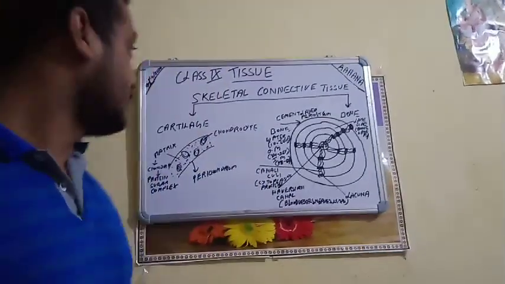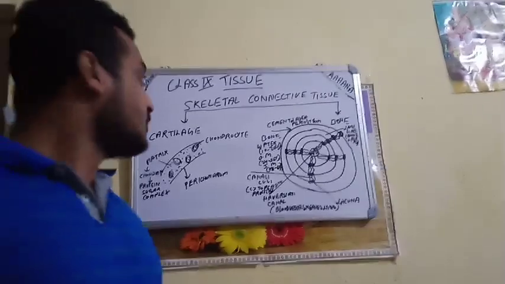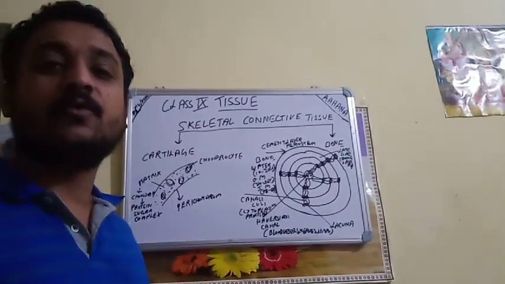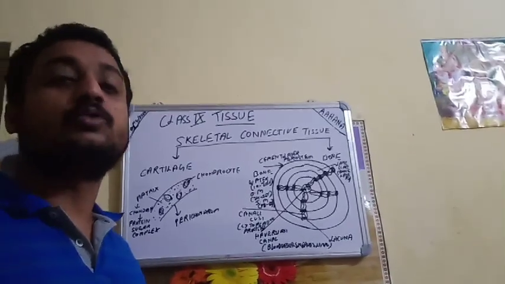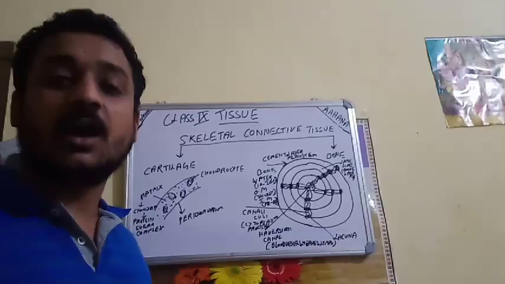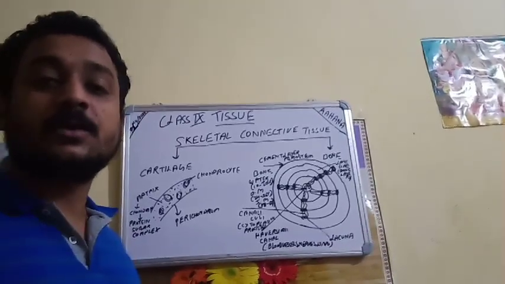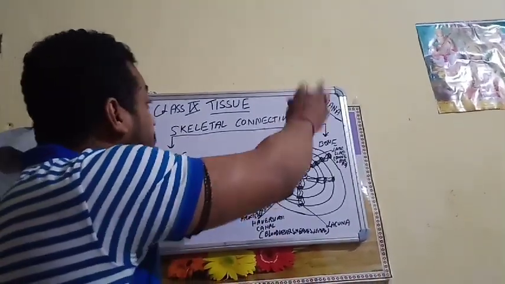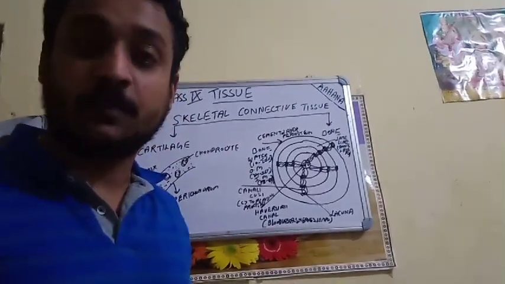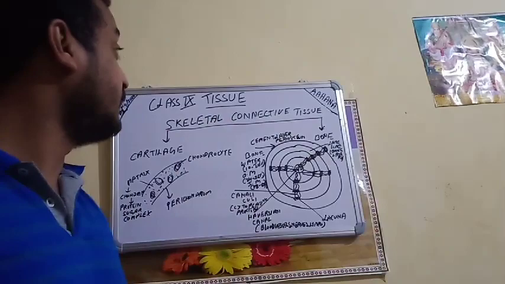So today this class is for class 9 tissues. In the previous class we have seen about different kinds of tissue. We have gone through epithelial tissues, we have gone through muscular tissue, and several other things also we have seen regarding tissues. Today this chapter is for skeletal connective tissue. Last class we have seen adipose tissue, areolar tissue and all. So this class is for skeletal connective tissue.